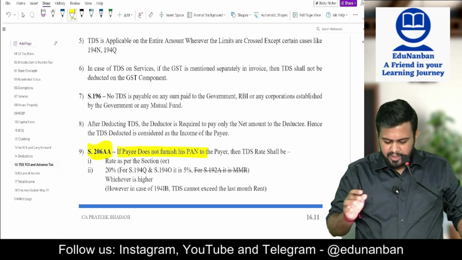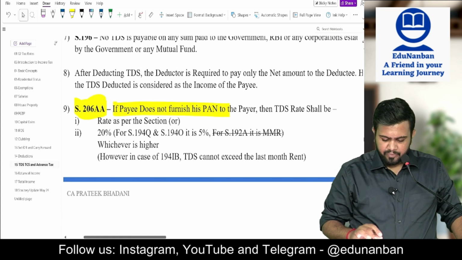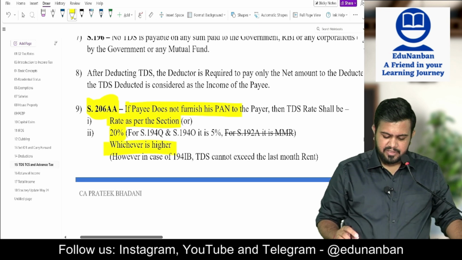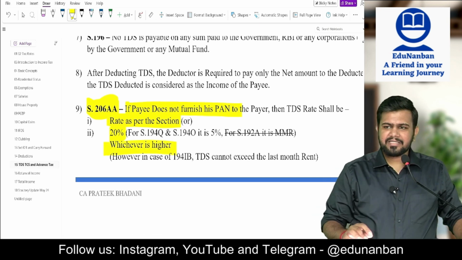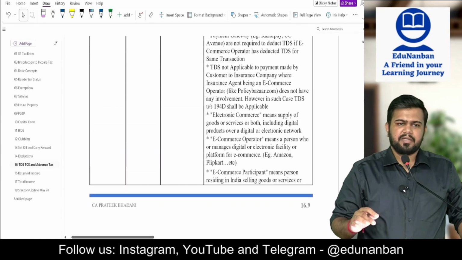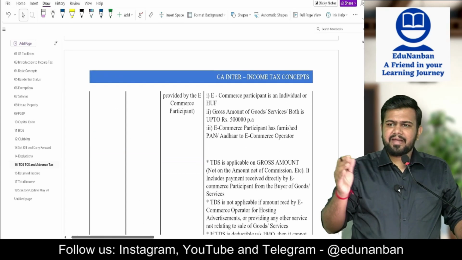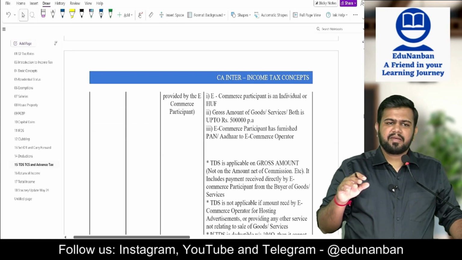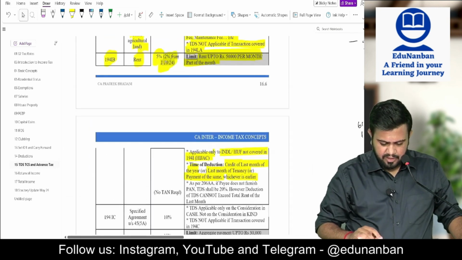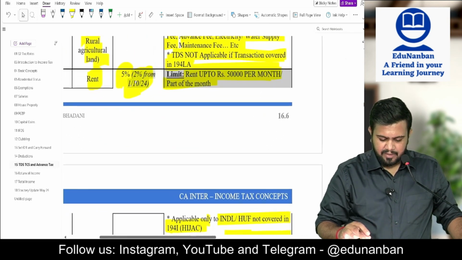If the payee is not giving the PAN number, then the TDS shall be at the rate as per the section or 20%, whichever is higher. Rate as per the section. So if in the section it is given as 30, then the TDS will be 30. If in the section it is given anything less than 30, then the rate shall be what? 20. Now in this case, what we saw, section 194IB.